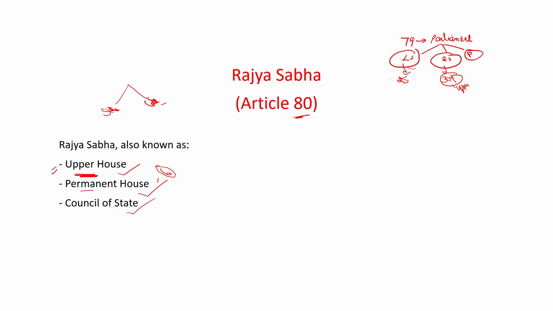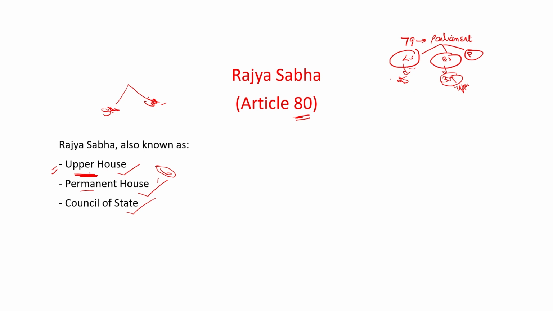Okay, the Rajya Sabha is the representative of the states and union territories in the union legislature. That's why this house is known as the Council of States. Clear? So the MPs of the Rajya Sabha are the representatives of the states. They are elected by the states and the union territories. They represent a state in the Rajya Sabha. That's why this house is known as the Council of States. It is basically a sangathan of states where MPs directly represent a state or union territory. So Rajya Sabha is mentioned under Article 80.